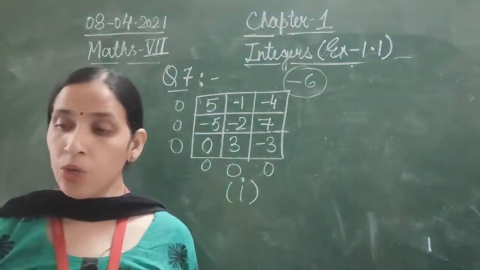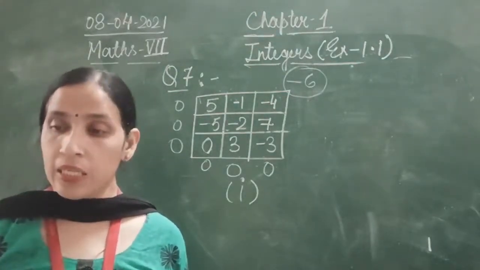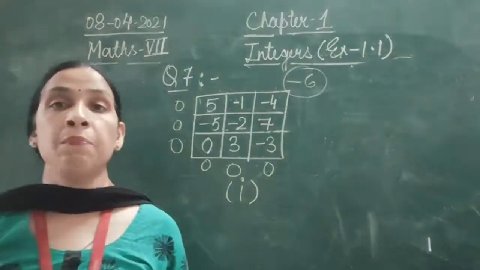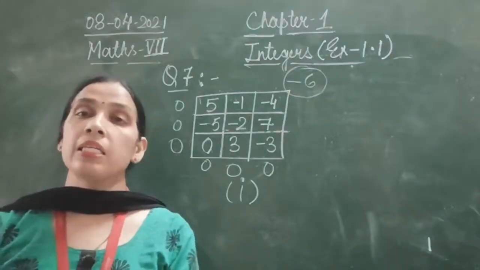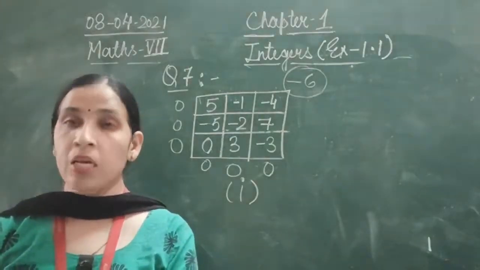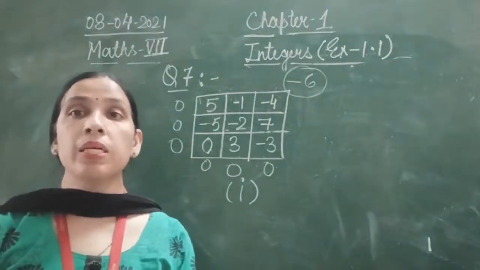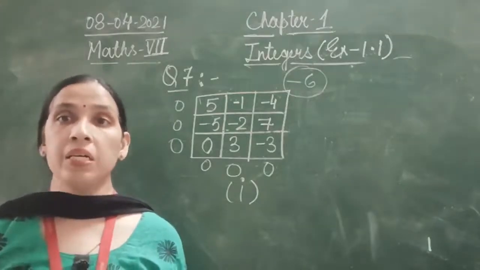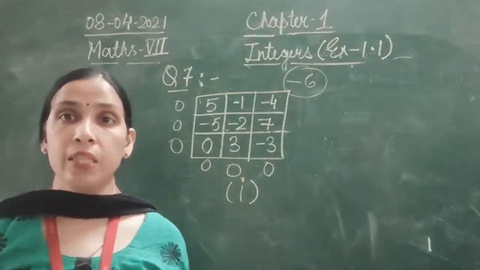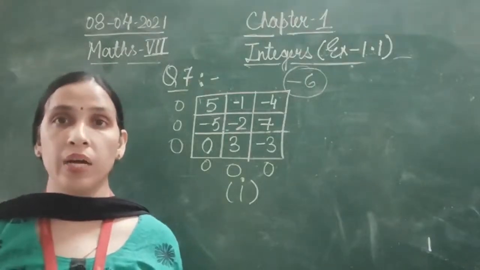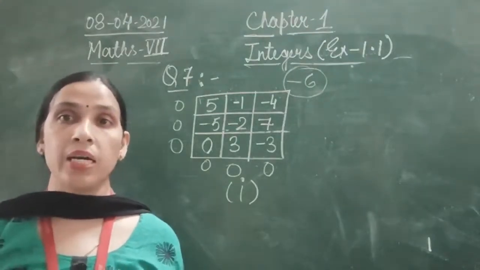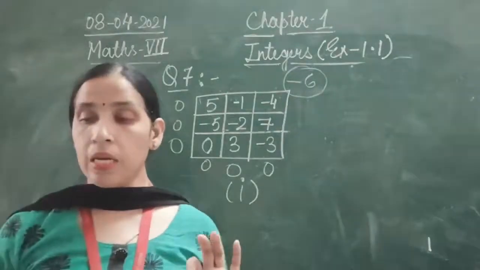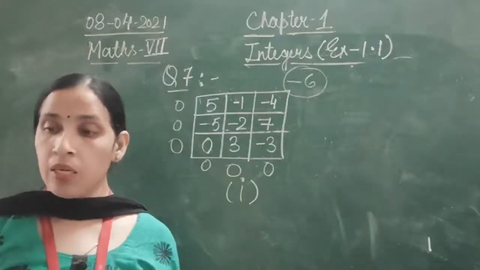So children, I hope we have done this question number 7, how to find out whether the given square is a magic square or not. You can easily find it out in the second part of question number 7. So tomorrow we will start with the next question. Today we have finished question number 4, 5, 6 and 7. The seventh question, second part, you all will complete. And here I am going to finish the class.